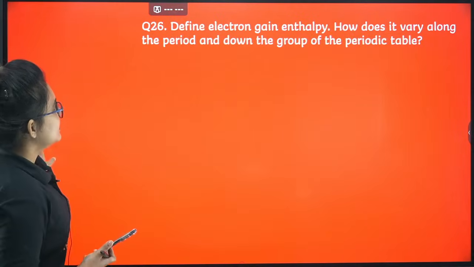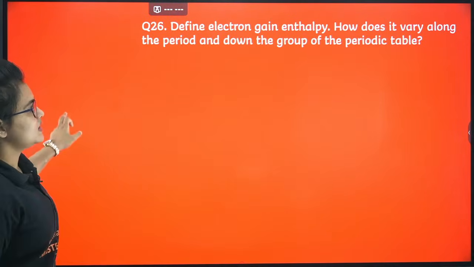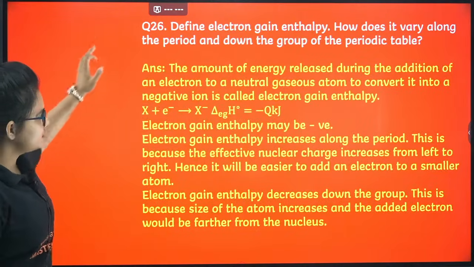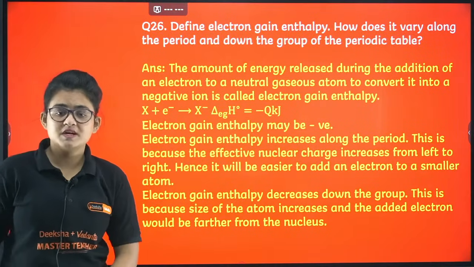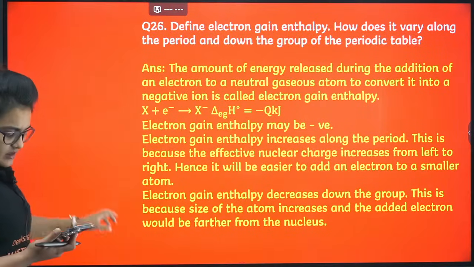Let's proceed. Here you can see: define the electron gain enthalpy, and how does it vary? Here you can see the entire thing. Again, neutral gaseous atom; please make sure you write it. Let's proceed.